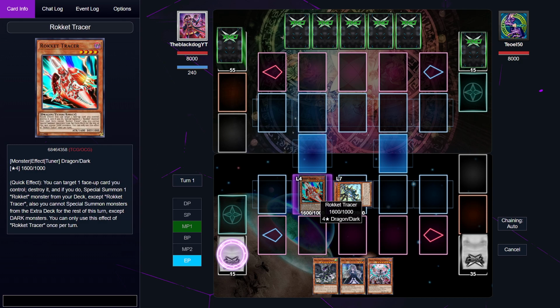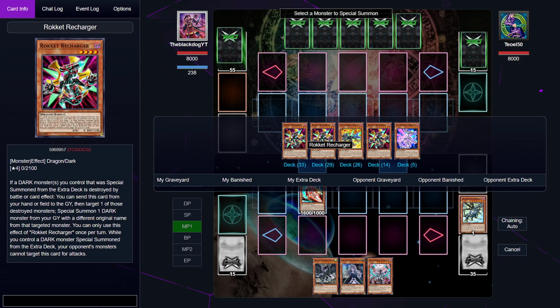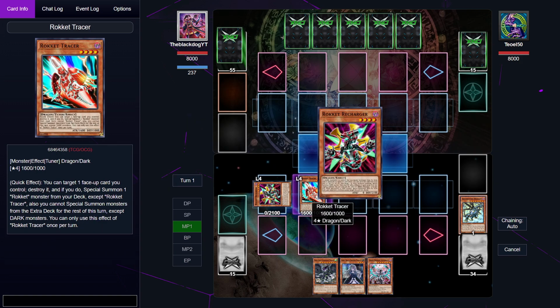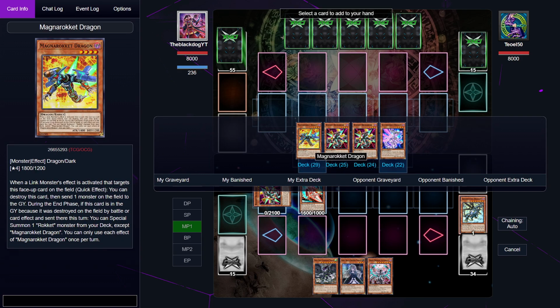We're going to summon this Absolute Dragon, destroy Absolute Dragon, and special summon a copy of Rocket Recharger. Next, I'm going to use Absolute Dragon in my graveyard to get to my hand a copy of Magna Rocket Dragon.